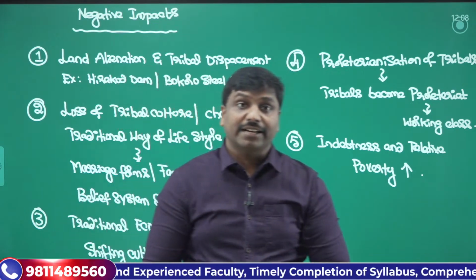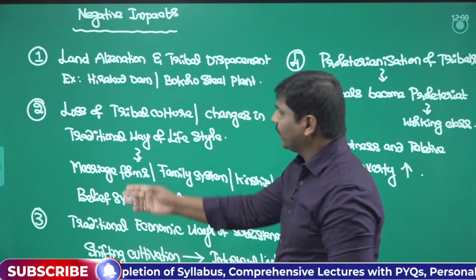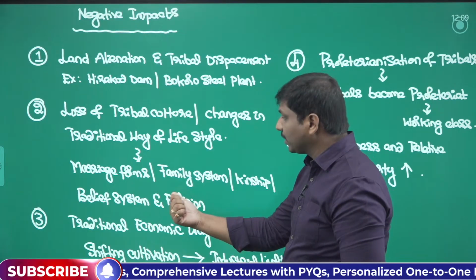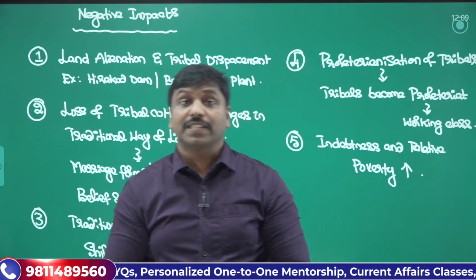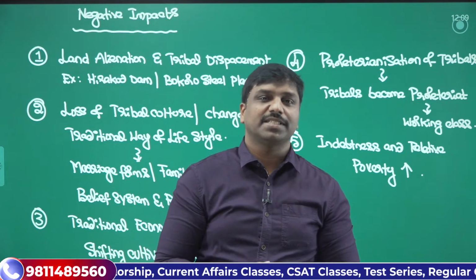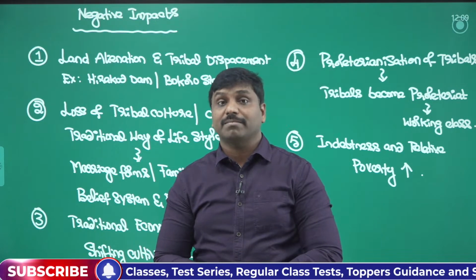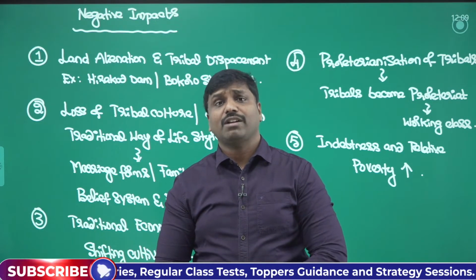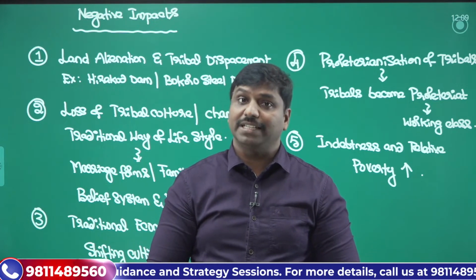First thing we have to remember is the changes in their socio-cultural lifestyle. Let's say, for example, the marriage forms may change. Furthermore, belief systems. Originally they may have some of the primitive forms of religious beliefs. It could be animism, animatism, totemism or fetishism. There are so many ancient primitive forms of religious belief systems.